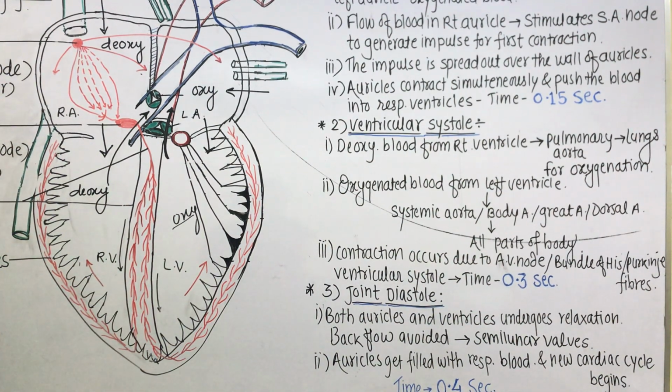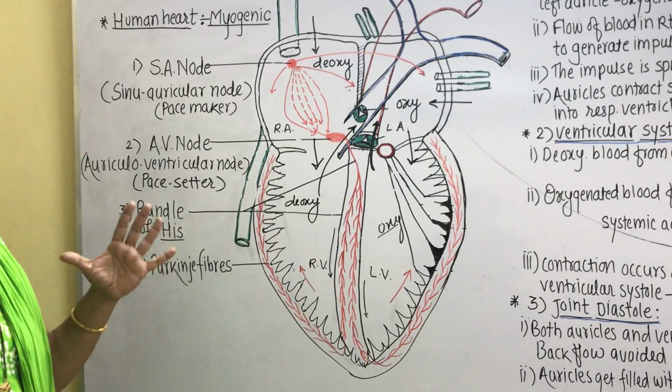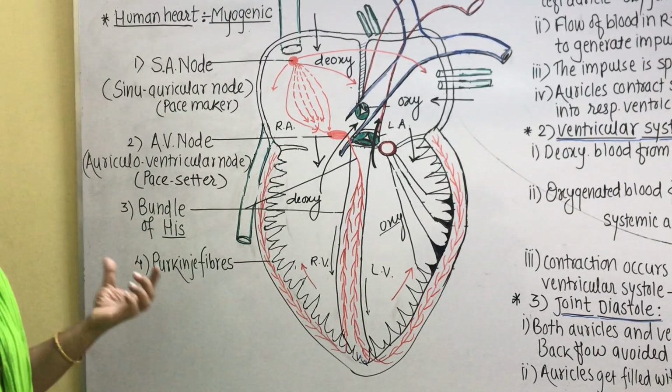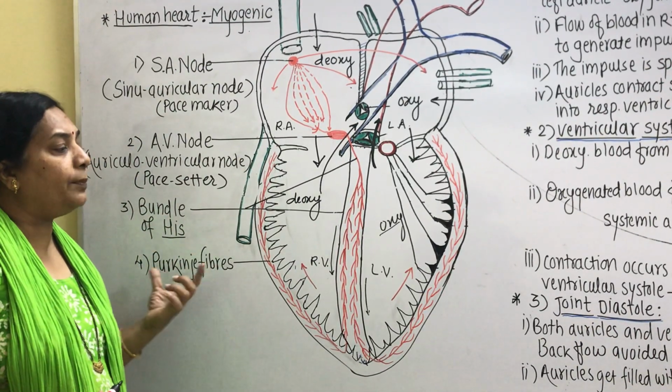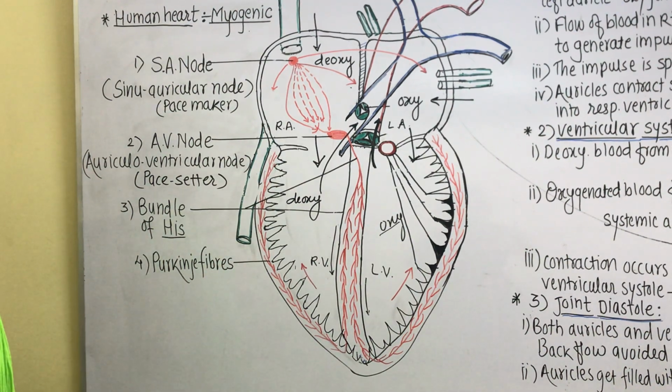Thus, in this way, in a very wonderful manner, with the help of nodal tissues, the entire working of the human heart is controlled and regulated from the birth of the person up till the death of the person. So, this is all about the working. In the next period, we will discuss blood pressure.